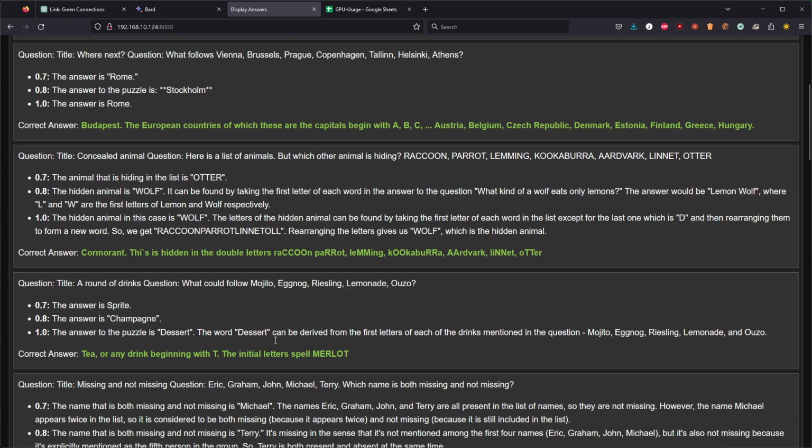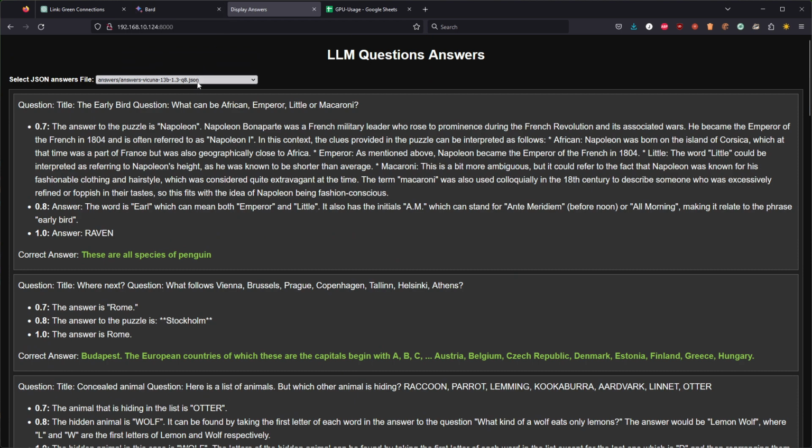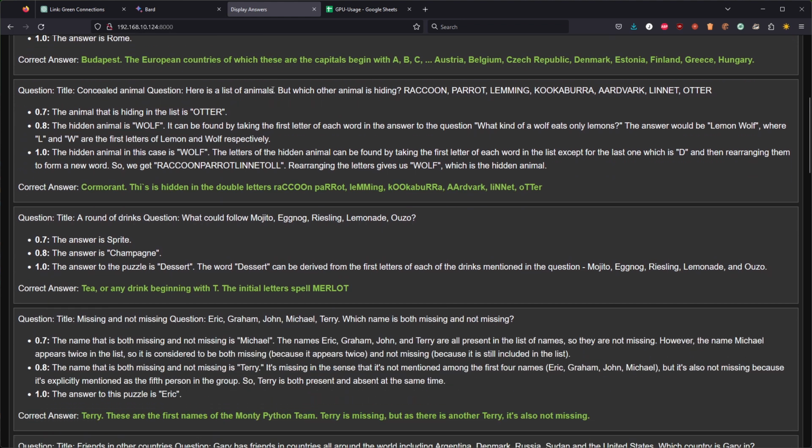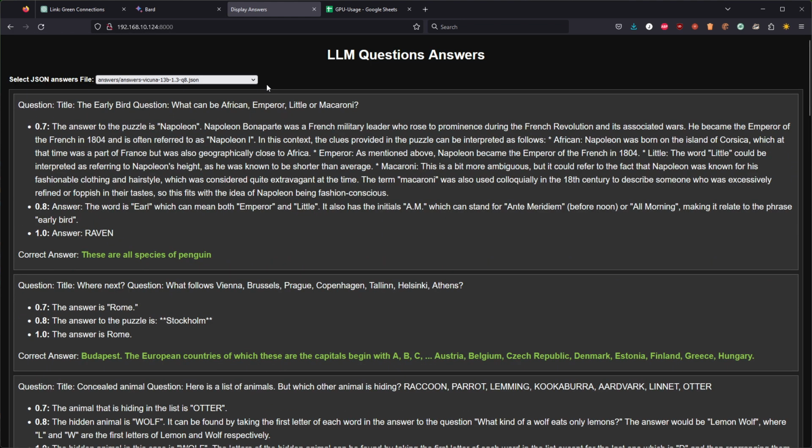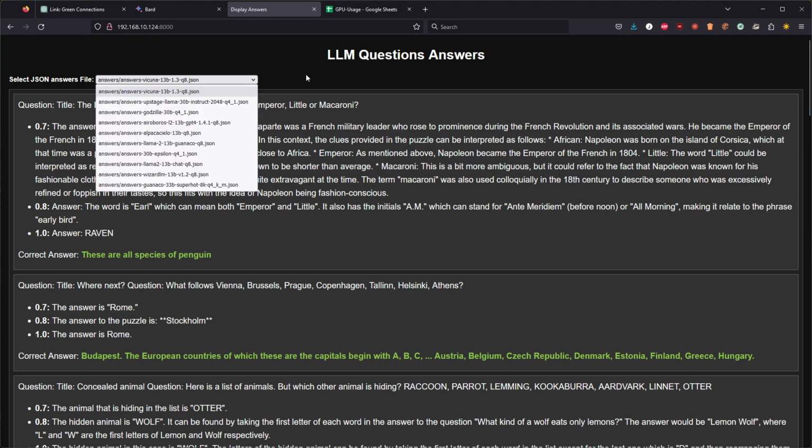So out of Vicuña 13b, we got 2 out of 15 correct, and then 1 lucky guess. Well, now that I think of it, it's not actually 2 out of 15, it's more like 2 out of 45 because we have 3 different temperature settings. So we have 45 different answers. Let's look at another model.